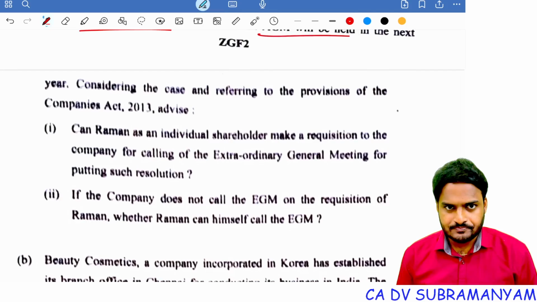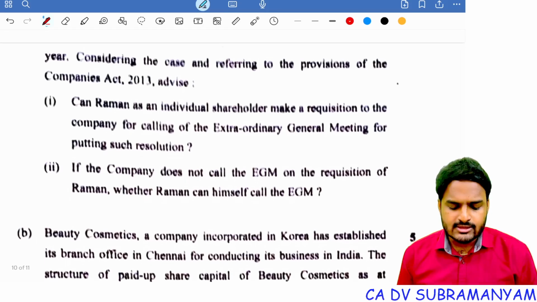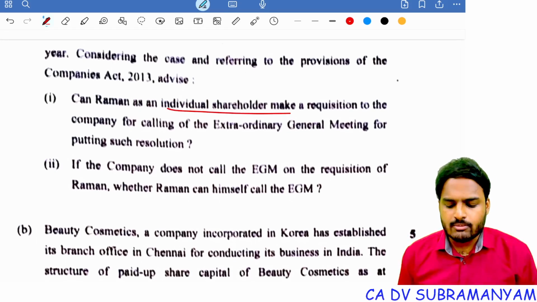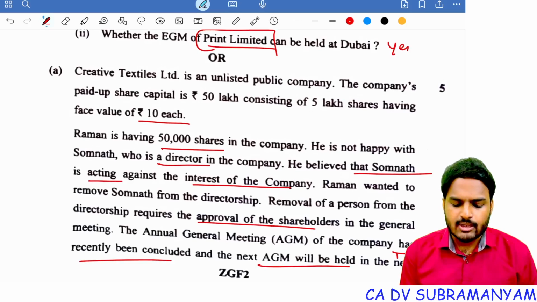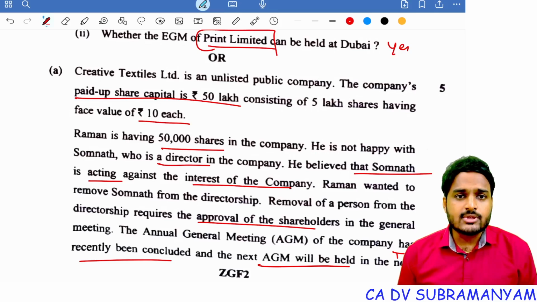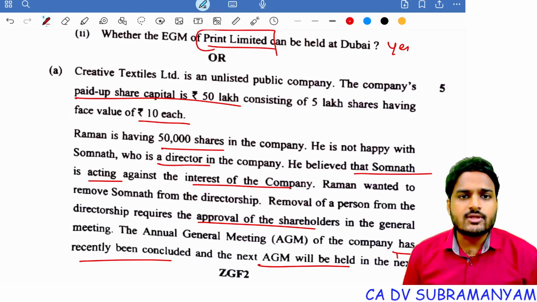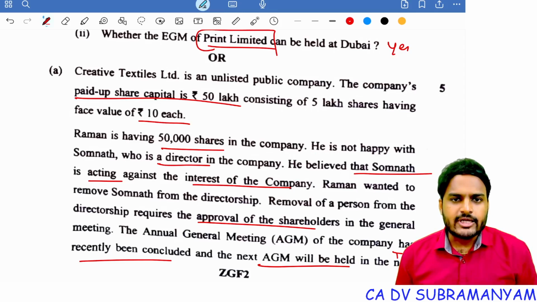Considering the case and referring to the provisions of Companies Act 2013, advise, can Raman as an individual shareholder make a requisition to the company for calling of AGM for putting such resolution? See, this is a company with share capital. First of all, this is a company with share capital. In case of company with share capital, members holding not less than 1/10 of the paid up share capital can give requisition to the company, can demand company to call for an EGM.